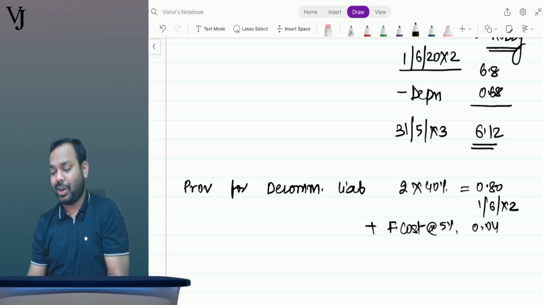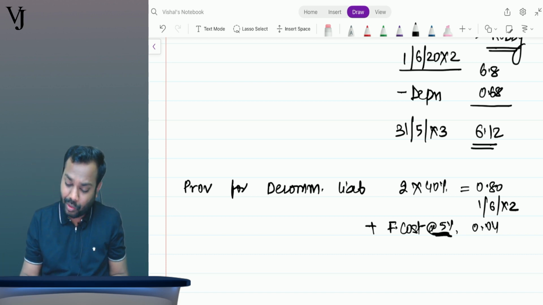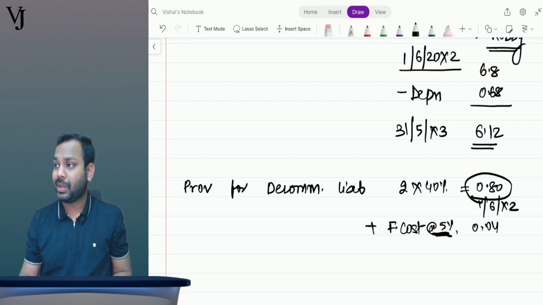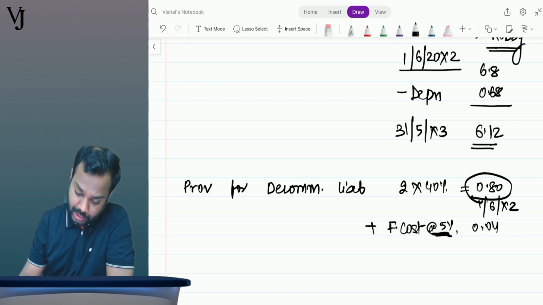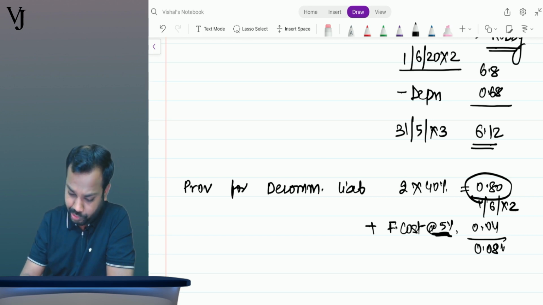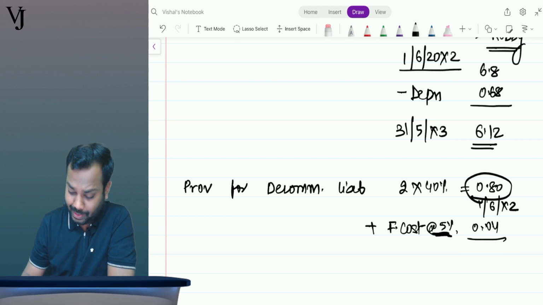Now they will take the 40% of this also. Boss, understand, we have calculated this 5% only on the 40% itself. So don't again do the 40% adjustment. Now, what is the value of provision for decommissioning liability at the year end? 0.84. Right. So the liability gets unwound.